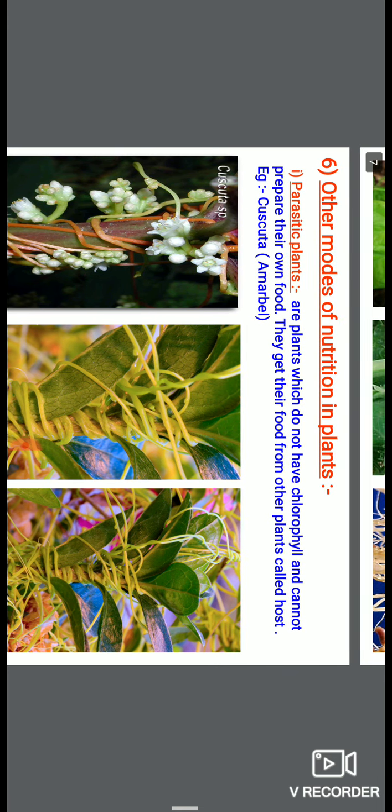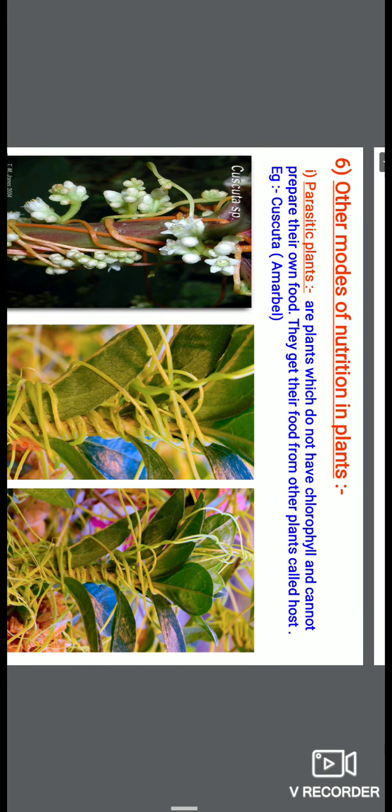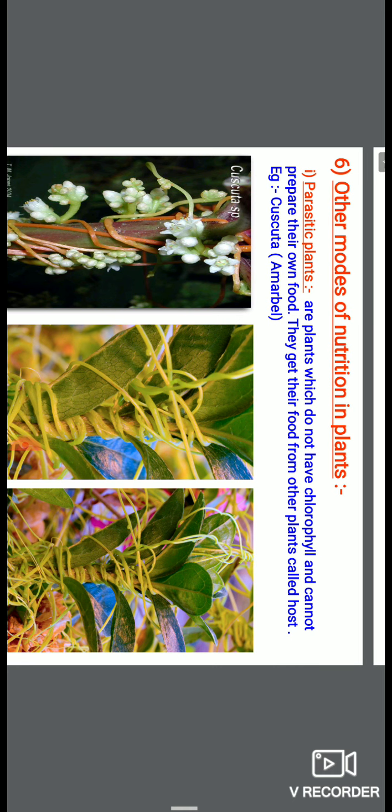They don't have chlorophyll. It means they can't synthesize their own food. If there is no chlorophyll, they can't trap solar energy, and if they can't trap sunlight, it means they cannot synthesize their own food. So they get their food from other plants. They grow on the surface of other plants and take nutrition from them.